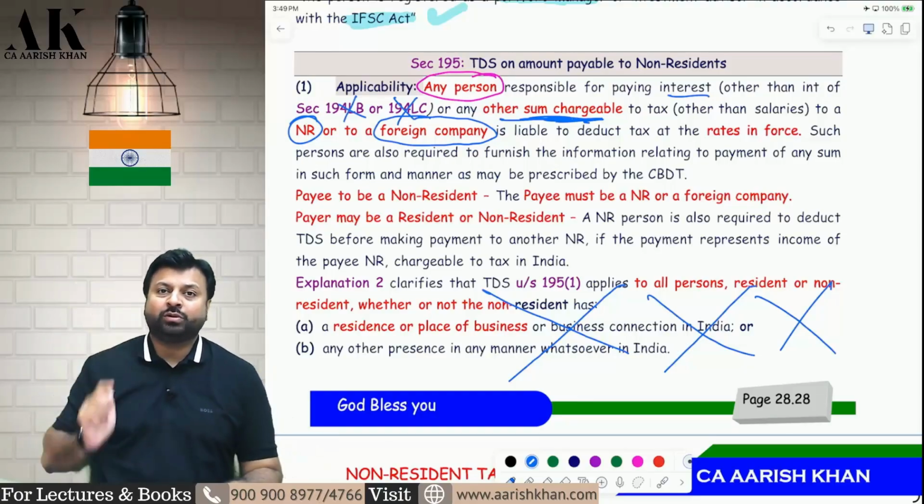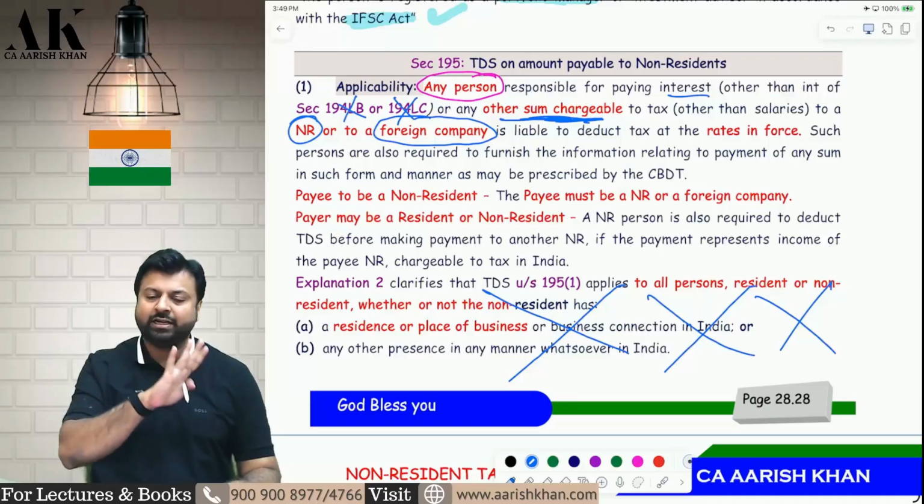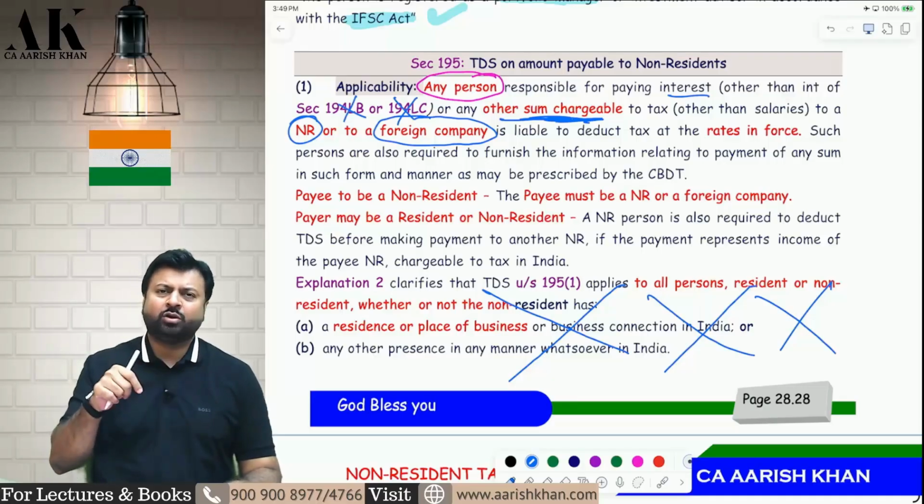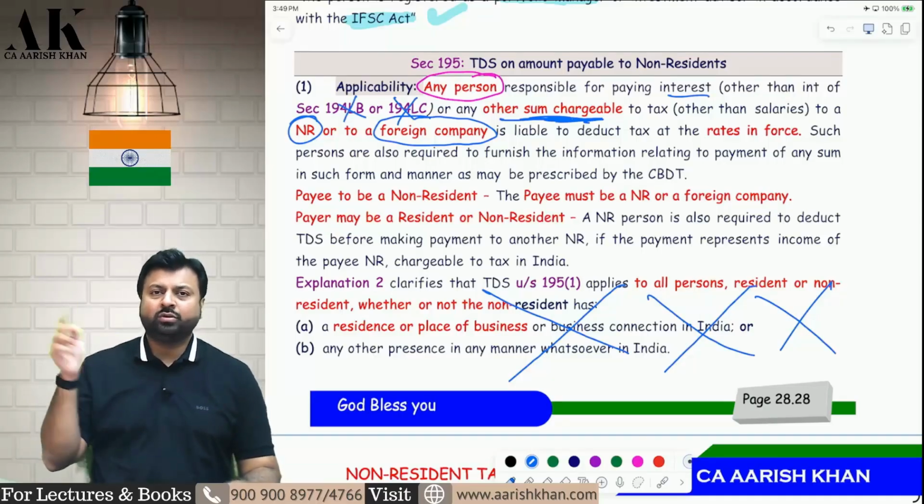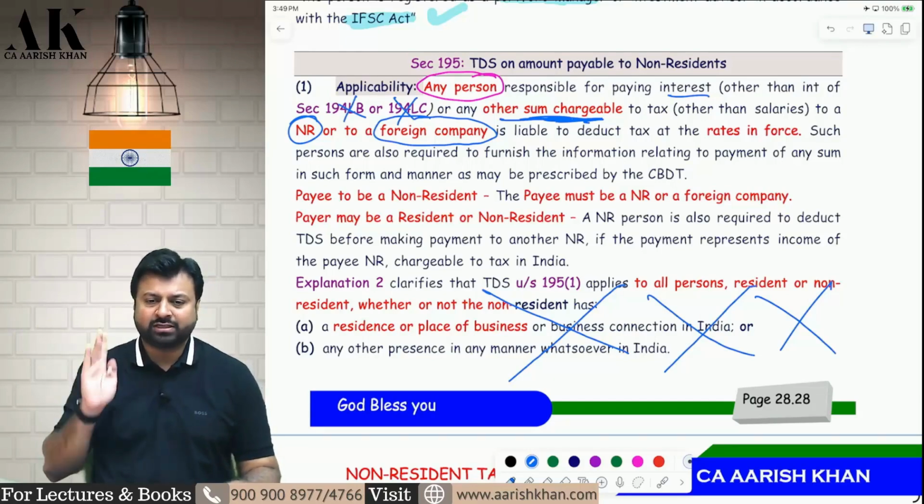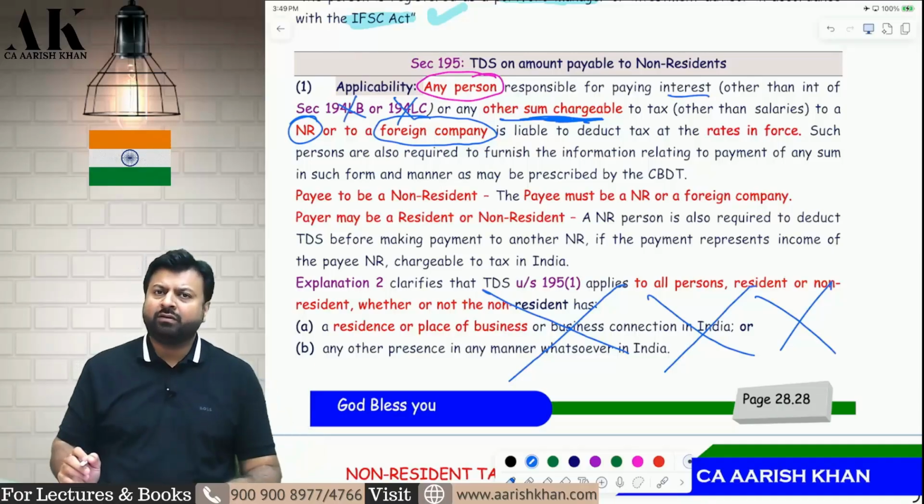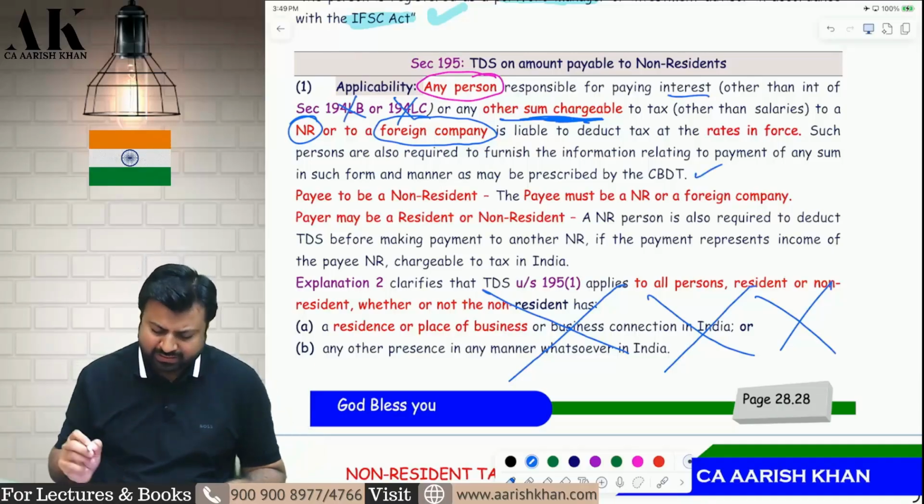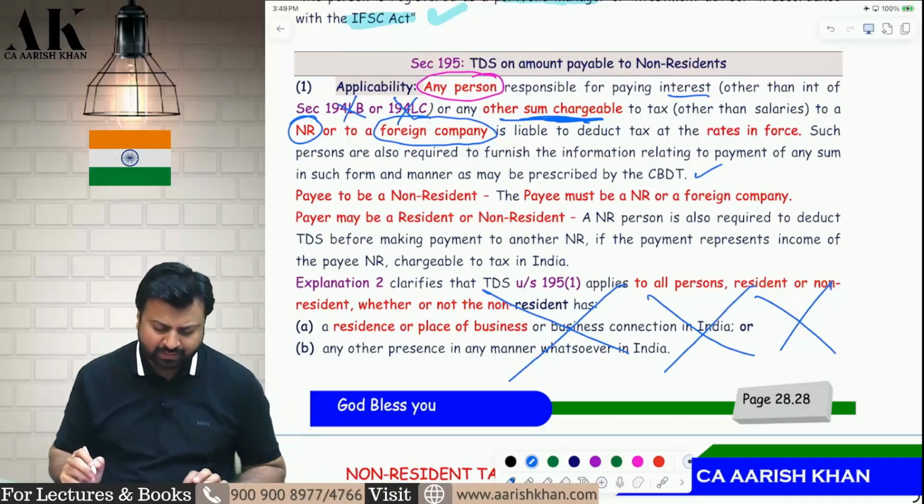If the sum is chargeable to tax in India. If the sum is not chargeable to tax in India, don't deduct TDS. For salary, don't come here, go to 192. 192 is already dedicated for both resident and non-resident. Along with that, you also have to fill certain forms, 15CA and 15CB, and the prescribed rules have to be followed over here. Okay, I hope it is clear to all of you.